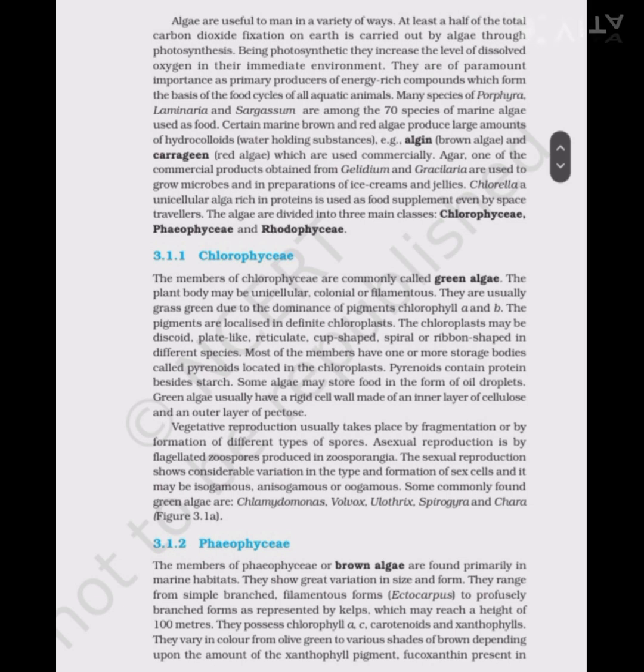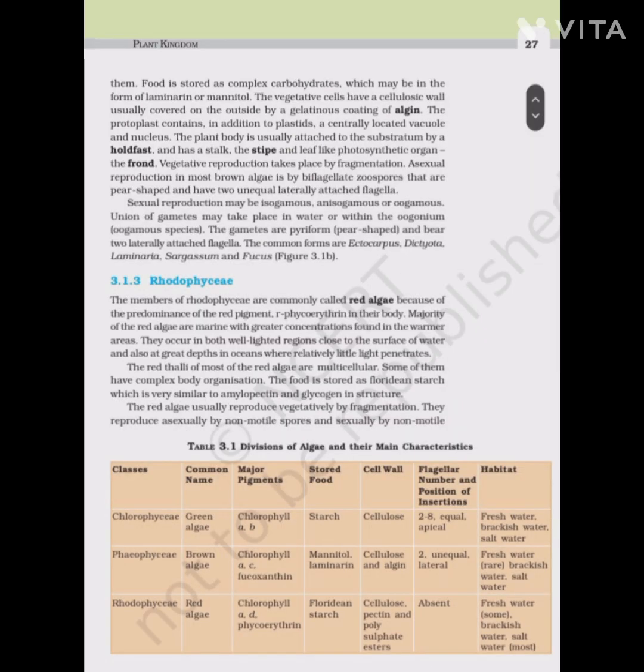Phaeophyceae. The members of the Phaeophyceae, or the brown algae, are found primarily in marine habitats. They show great variation in size and form. They range from simple branched filamentous forms like Ectocarpus to profusely branched forms as represented by kelps, which may reach a height of 100 meters. They possess chlorophyll a, c, carotenoids, and xanthophylls. They vary in color from olive green to various shades of brown depending upon the amount of the xanthophyll pigment, fucoxanthin, present in them. Food is stored as complex carbohydrates, which may be in the form of laminarin or mannitol.